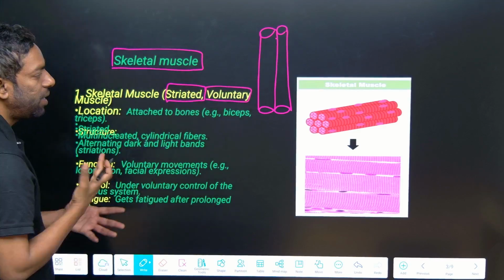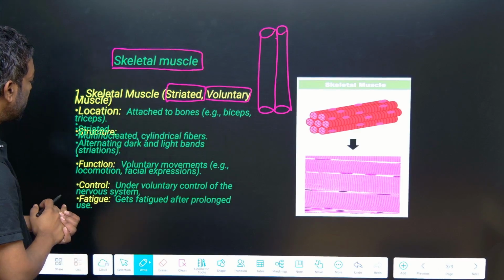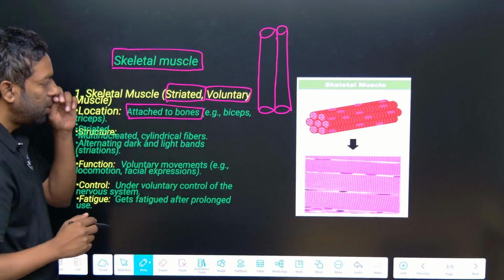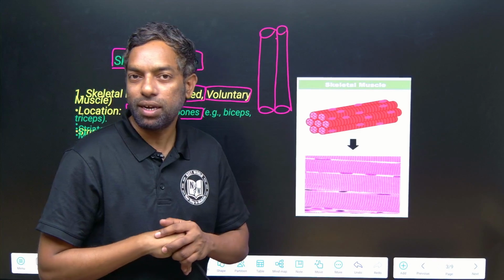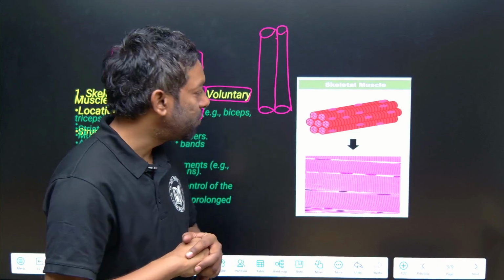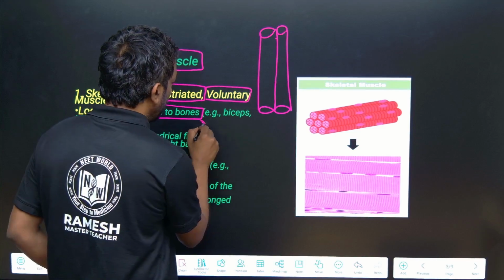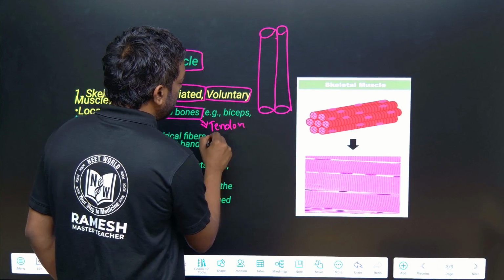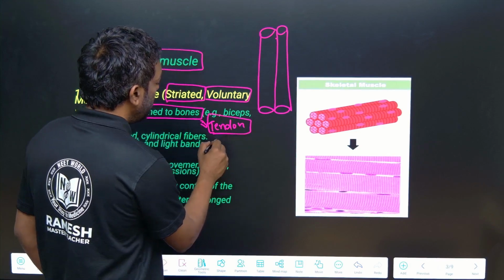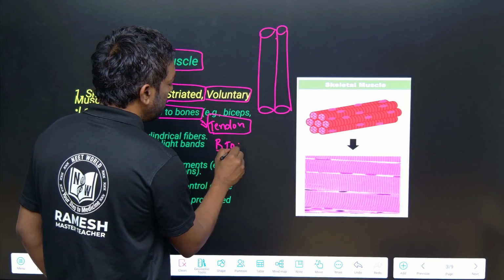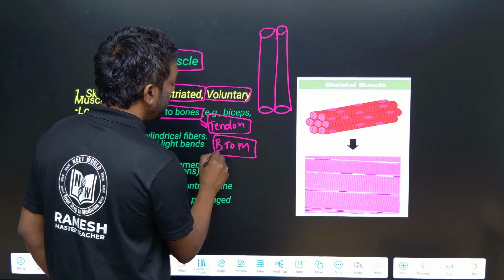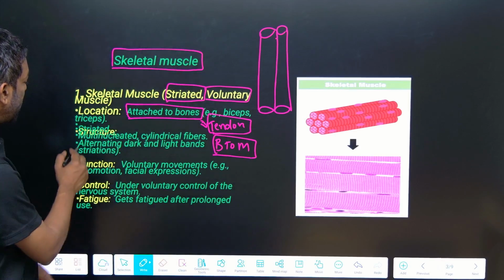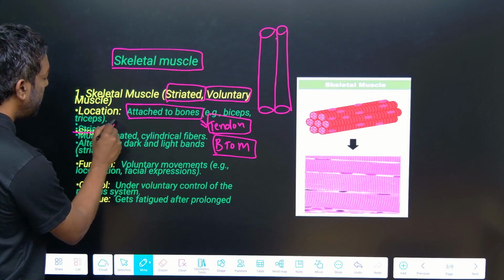It is attached to the bone. Of course, skeletal muscle is attached to the bone, and that attachment we call a tendon, which connects muscle to bone. Okay, this is the tendon.